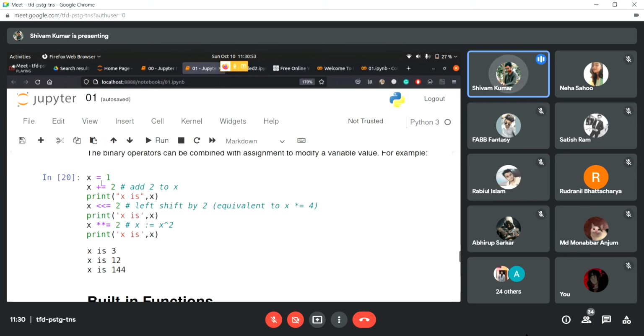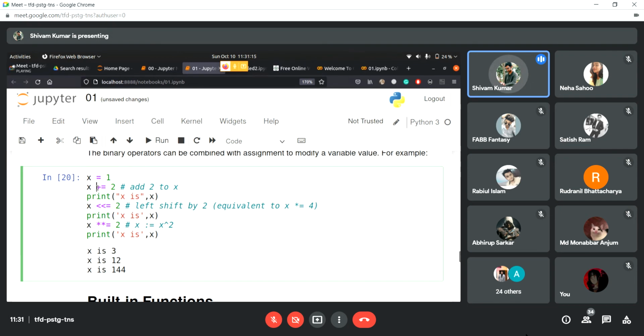Okay, then we have assignment operators. We already talked about assignments. Assignment just means that you are assigning a value to a variable. The way we do that in Python is using a single equal to. Again, don't confuse this with double equal to. Double equal to is for checking if two values are equal. That is a relational operator. And here we have the assignment operator, that is one equal to.